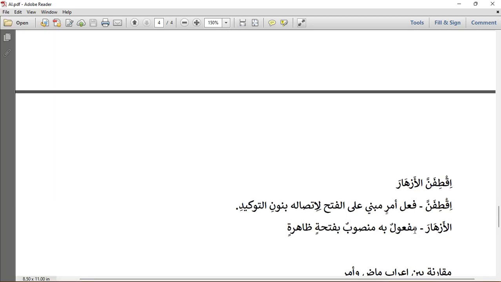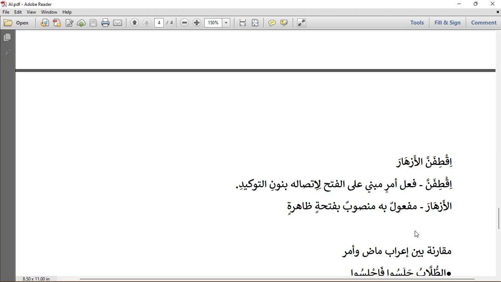So our fi'l amr, maf'ulun bihi, al-azhara, bi fathatin zahira, because you can see the fatha clearly on it. So ittifanna al-azhar means what? Pick the flowers. Pick the flowers.